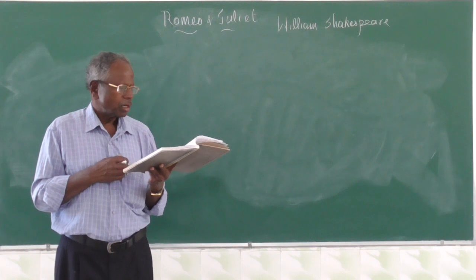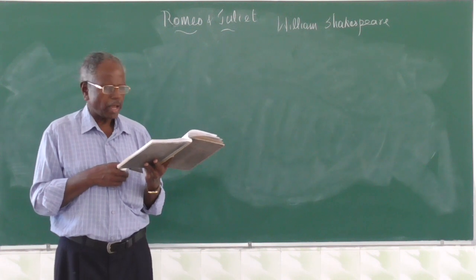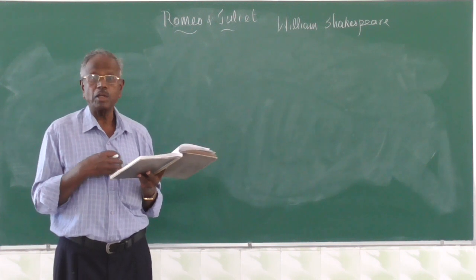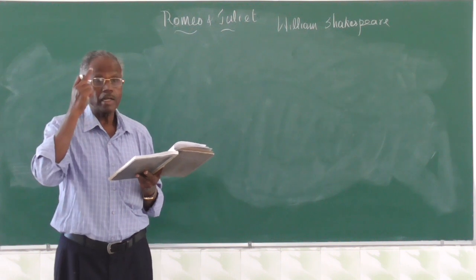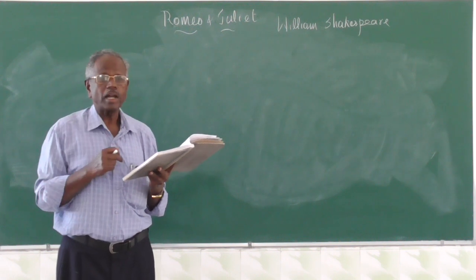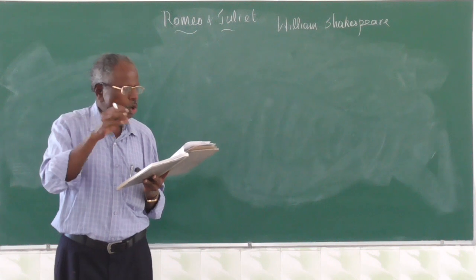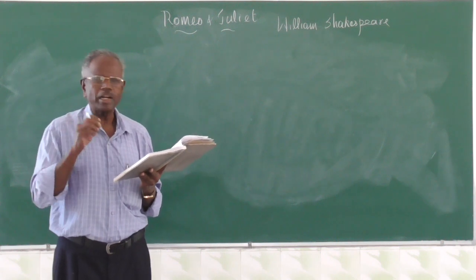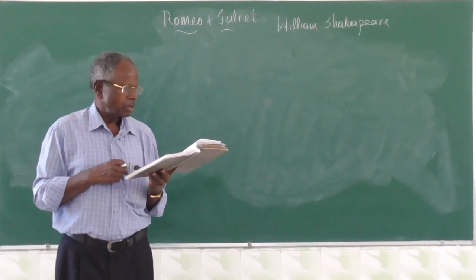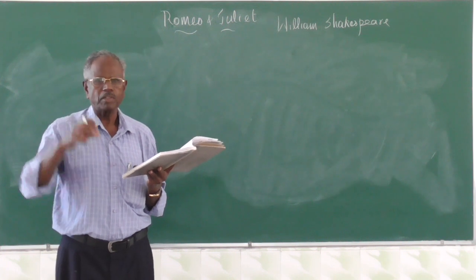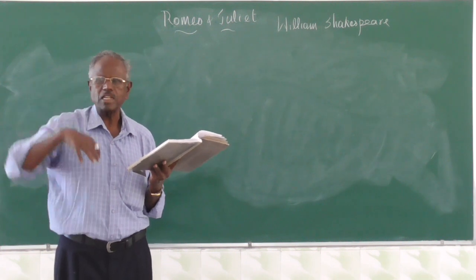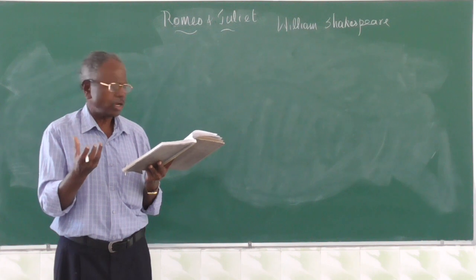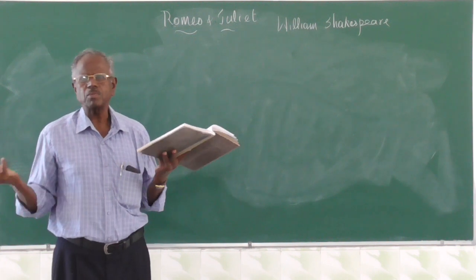"Whiter than new snow on a raven's back." Whiter than new snow. Earlier Romeo described her as a snow on a dove. Here, new snow. When the snow starts falling, it will be beautiful, white new snow on a raven's back.